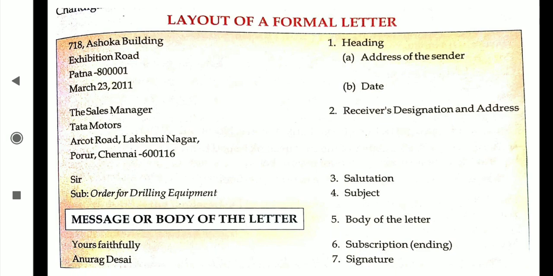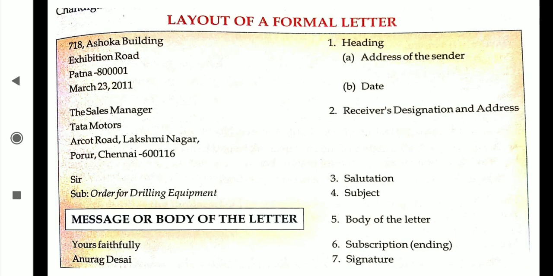Here you can't write your son, because there is no relation with that person. Your daughter, yours lovingly, those words we can't use in the formal letter. Then what are we going to write? Yours faithfully. And after that, the signature. Signature means the name of the person who is sending the letter. Who is sending here? Anurag Desai. If you are sending, then your name will come. If I am sending, my name will come.